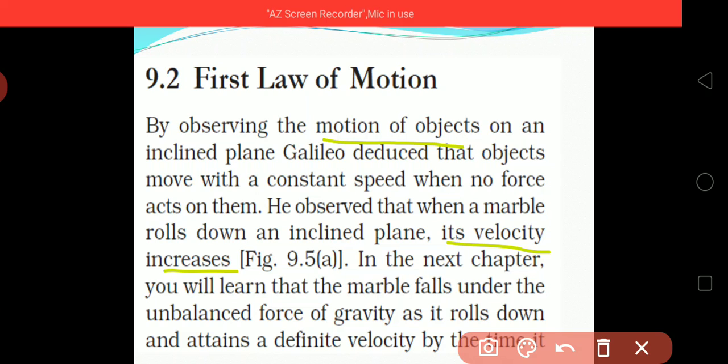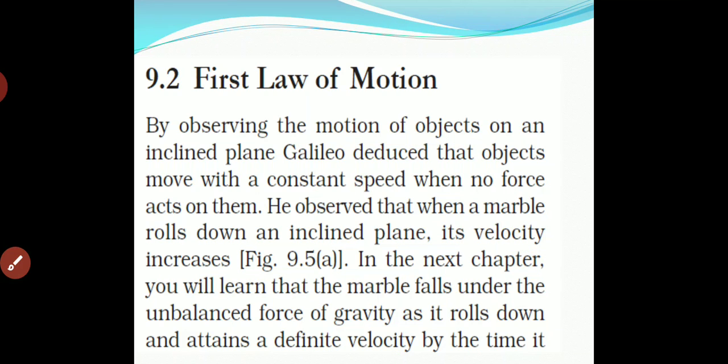In the next chapter, you will learn that a marble falls under the unbalanced force of gravity as it rolls down and attains a definite velocity by the time it reaches the bottom. Whenever we place a marble on an inclined plane, we can see that the marble will roll down because of the gravitational force. This phenomenon can be seen due to gravitation.